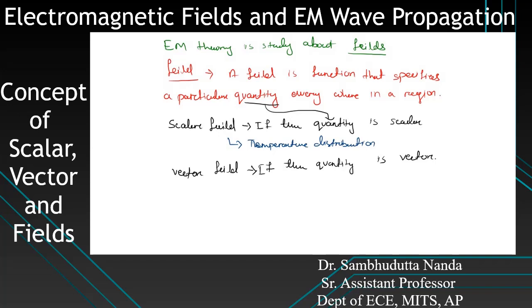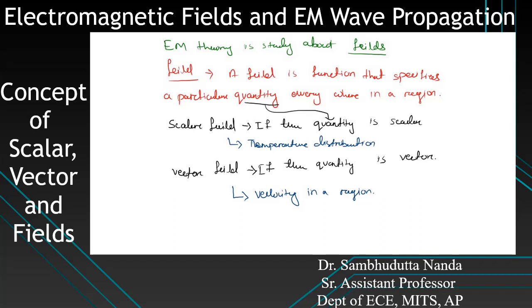Now what can be an example of a vector quantity? Let's say velocity. Velocity in a region. If velocity is a vector quantity, then if you measure the velocity over a particular region, you will get one vector field, that is the velocity field.